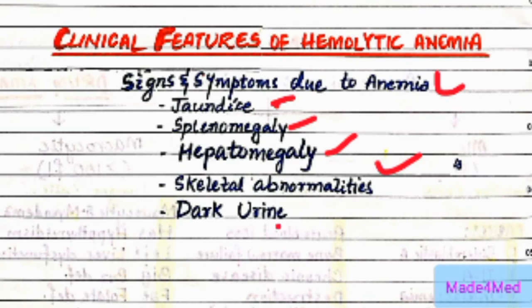Now there is dark urine because of the urobilinogen in the urine, which on standing is converted to urobilin, which makes the urine dark in color. Also remember, splenomegaly is only seen in extravascular hemolysis and not in intravascular hemolysis.